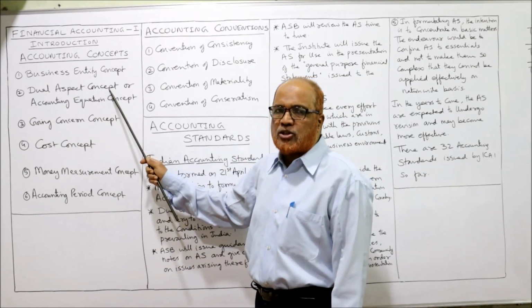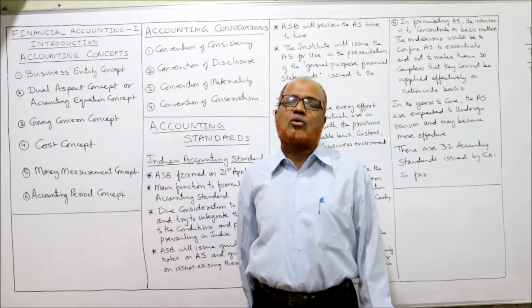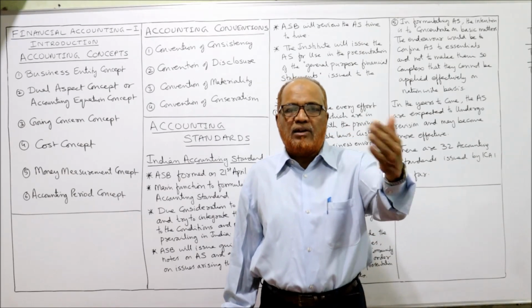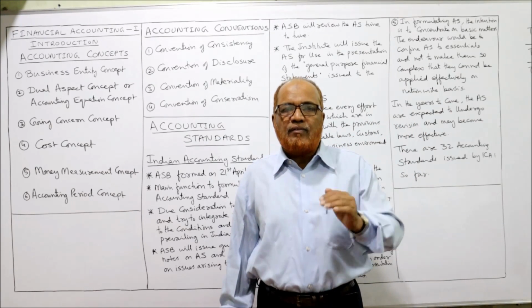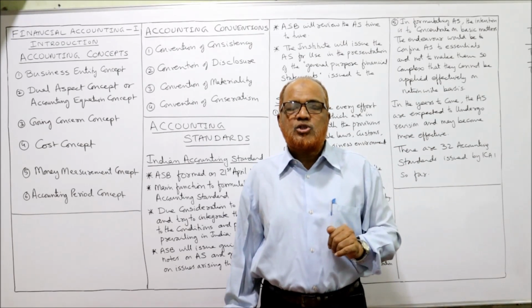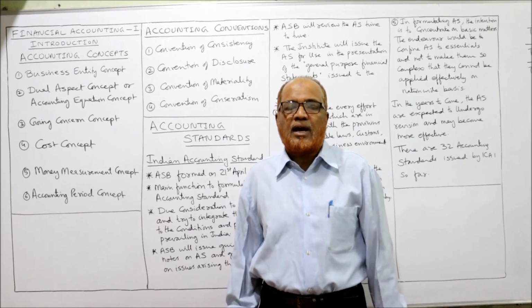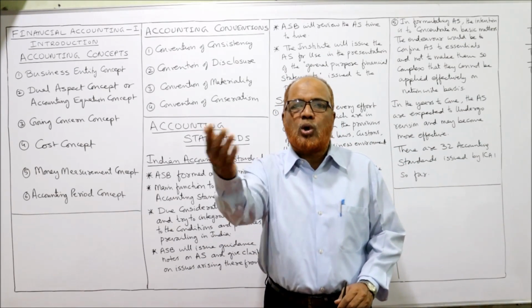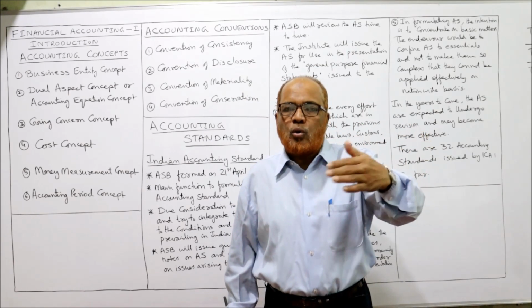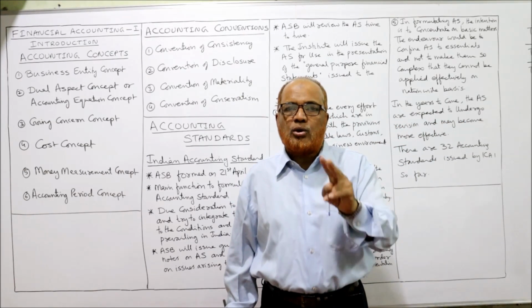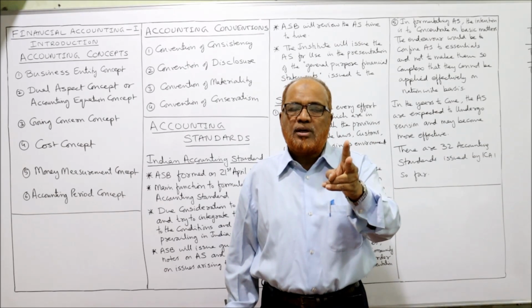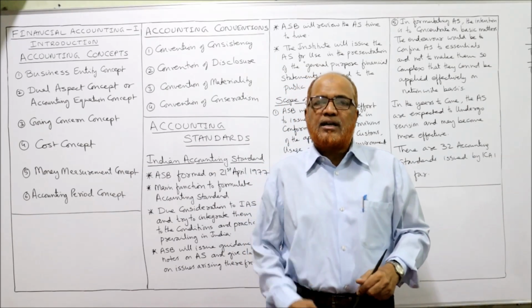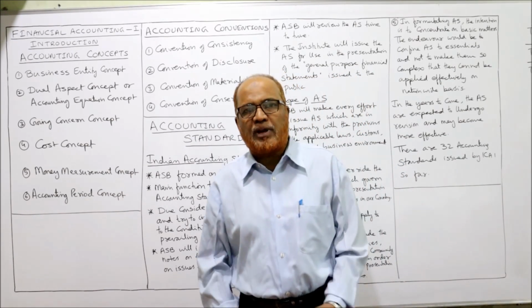Next comes dual aspect concept or accounting equation concept. According to this concept, every transaction has two aspects, giving aspect and taking aspect. When we give something, we will get something. So both the aspects should be recorded according to dual aspect concept. Simple example, suppose a business sold goods. When it sells the goods, goods are going away and cash is coming in. So two aspects are there, cash and goods. Something we are giving and something we are getting. So both the things should be recorded. Cash account should be recorded and sales should also be recorded.